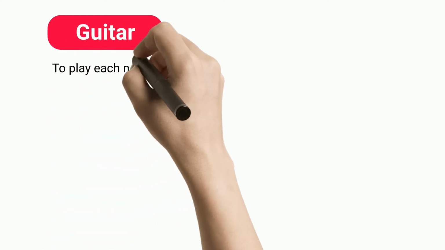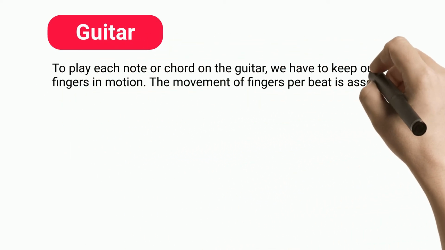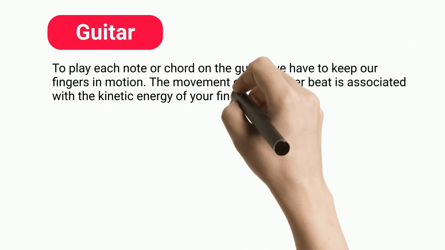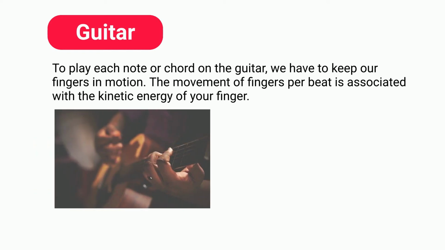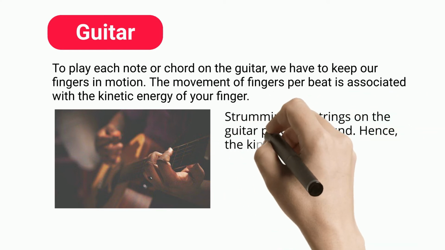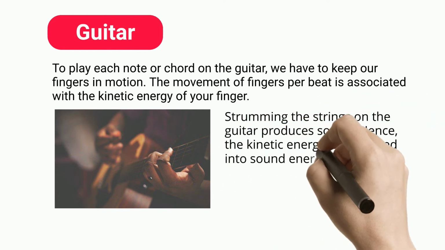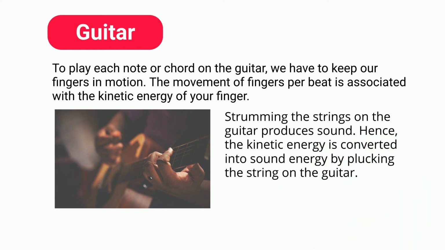Guitar. To play each note or chord on the guitar, we have to keep our fingers in motion. The movement of fingers per beat is associated with the kinetic energy of your finger. Strumming the strings on the guitar produces sound. Hence, the kinetic energy is converted into sound energy by plucking the string on the guitar.